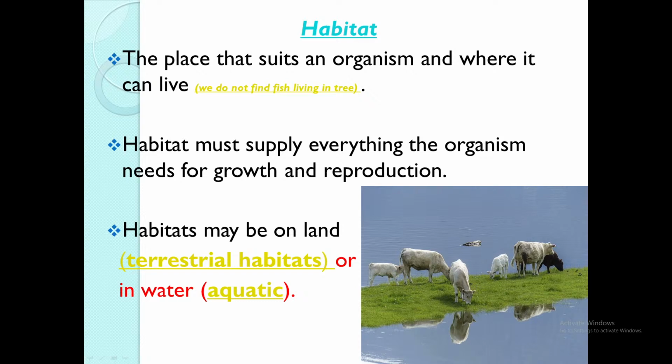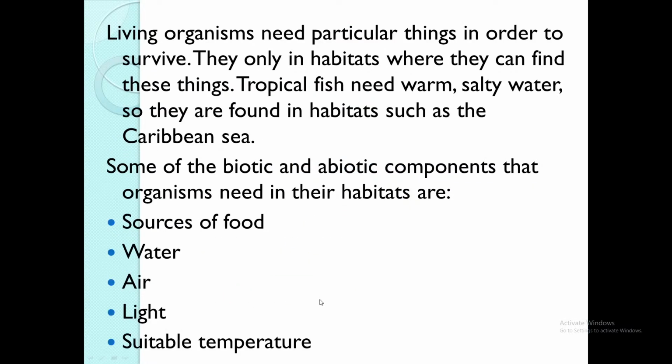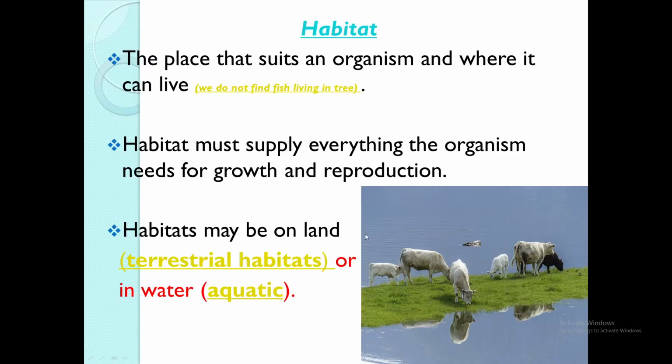Looking at the image where you see the cow feeding, the habitat for a cow would be on land, not in water, because you would realize that grass doesn't grow in water. Terrestrial is land habitat. When we say terrestrial, we're talking about land habitat, while water would actually be aquatic. So that's the difference between the two.